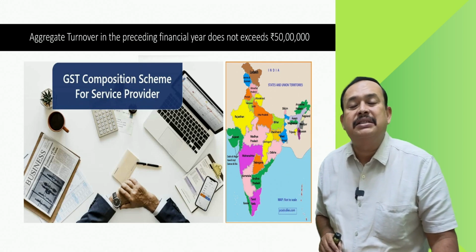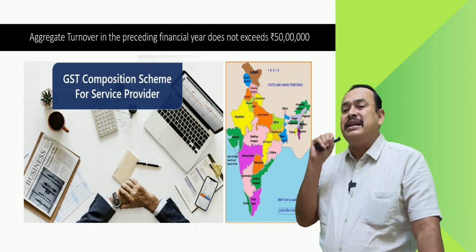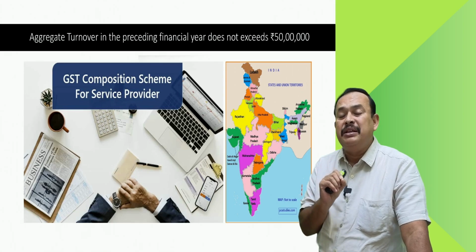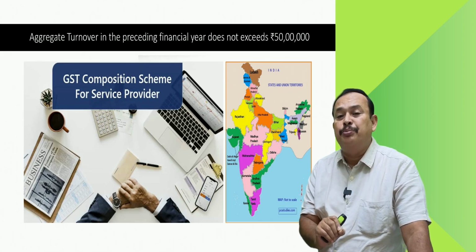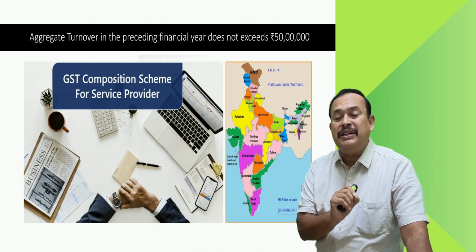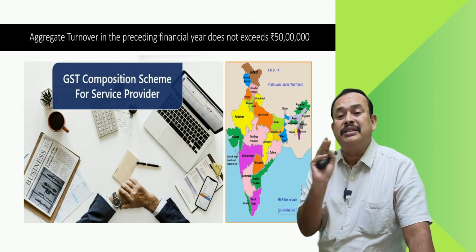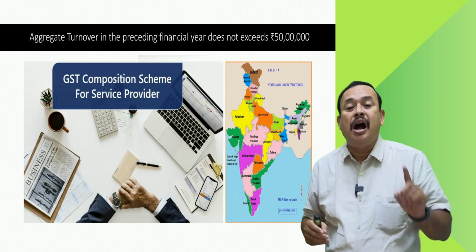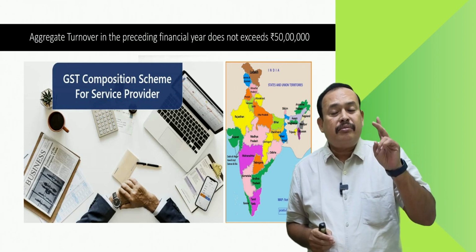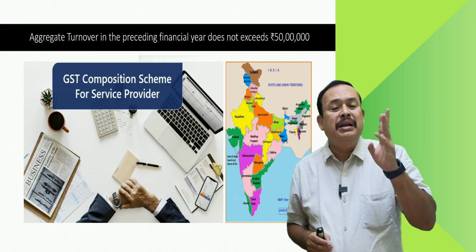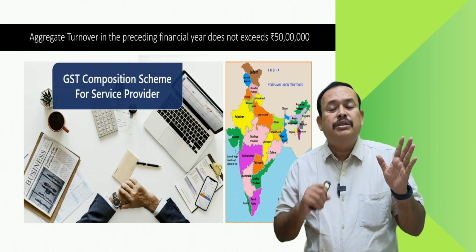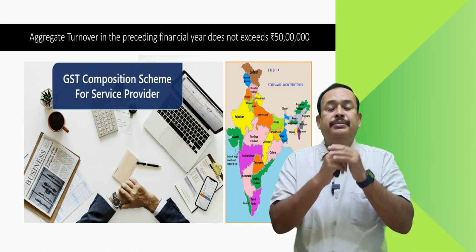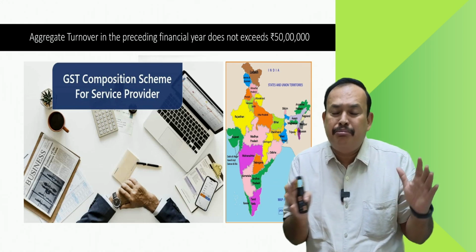So, in that case, we refer to only one criterion to look for in the composition scheme: the threshold limit in the preceding financial year. For the first group, namely trader, manufacturer, or restaurant, turnover should not exceed 1 crore 50 lakhs. For a few states like Arunachal Pradesh, Manipur, Mizoram, Meghalaya, Sikkim, Tripura, Nagaland, or Uttarakhand, it is 75 lakhs maximum.